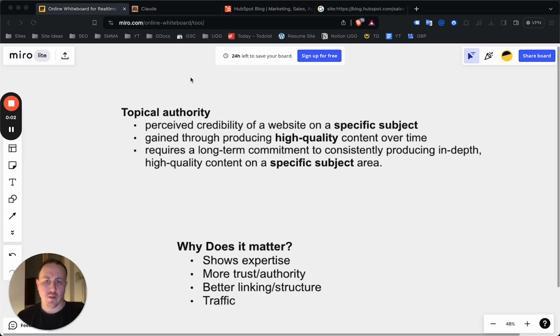In today's video, I just wanted to show you how you can easily build out the topical authority of your site for any niche, for any topic, using Claude AI. You can also use ChatGPT or even Bard if you wanted to, but I just started using Claude, and it's a really interesting tool.